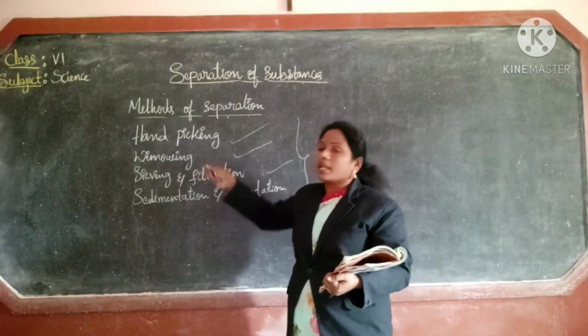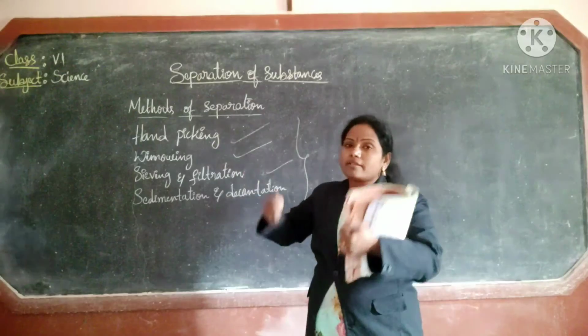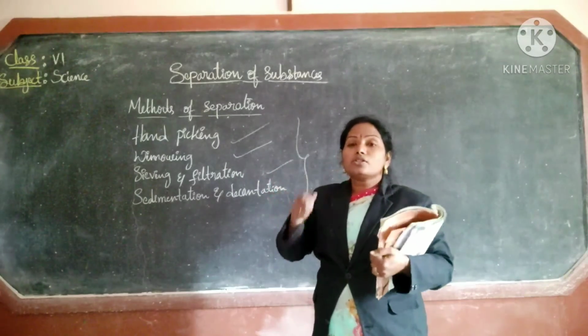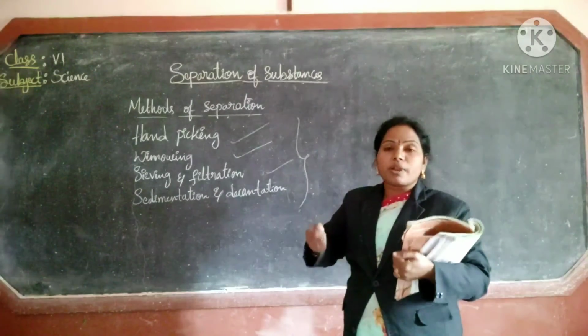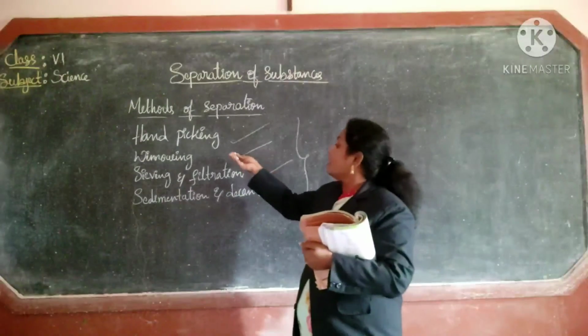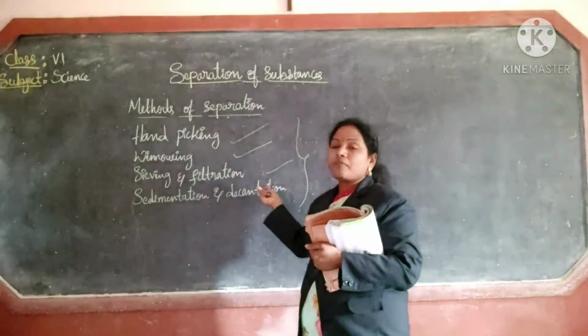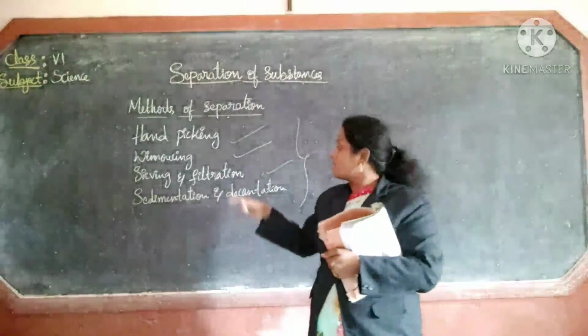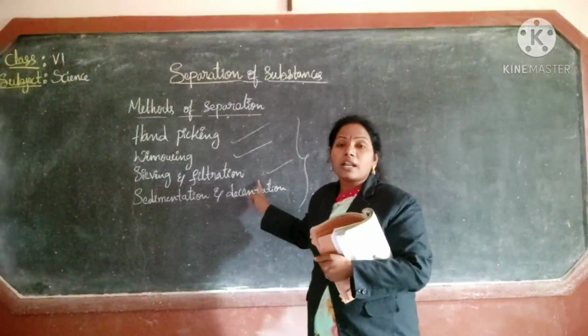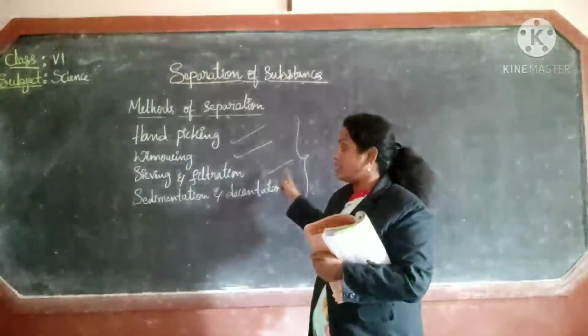Next, winnowing: your mother winnows rice so the husk is removed from the rice. Next, sieving and filtration. Sieving means flour sieving. Next is filtration: tea filter, water filtration is called filtration.